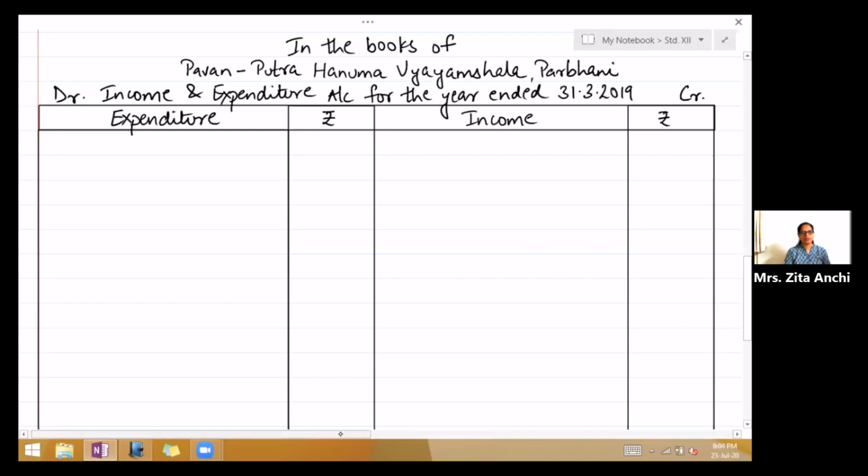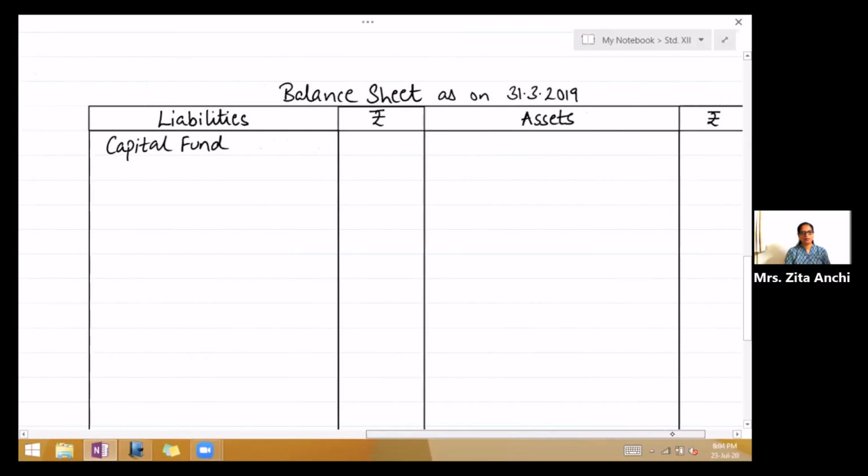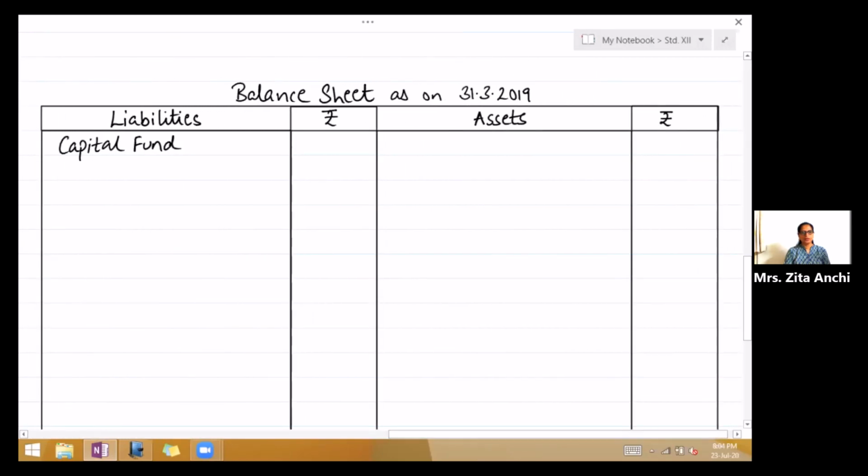Write down expenditure, income, indicate debit, credit. And on the second half, draw the balance sheet. Balance sheet as on 31st March 2019. Liabilities, assets. And your first balance under liabilities will be capital fund.